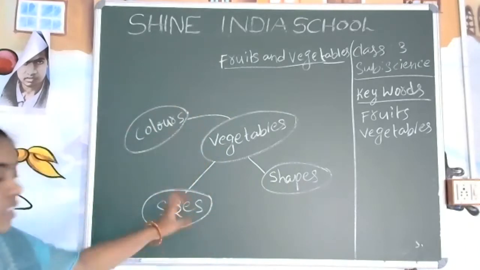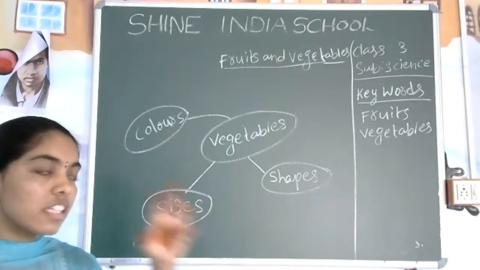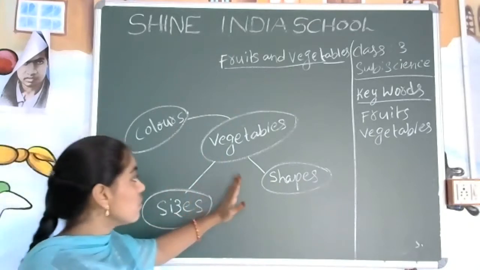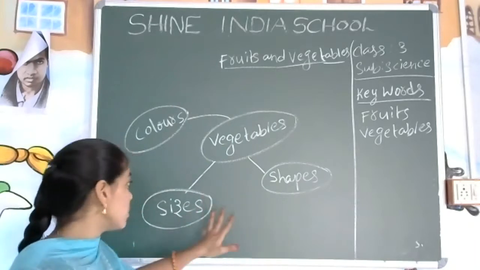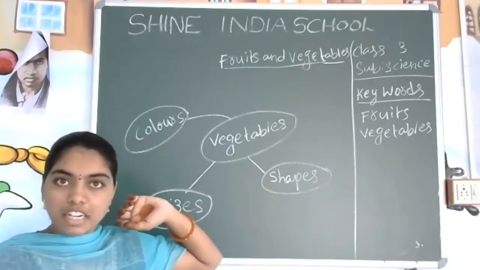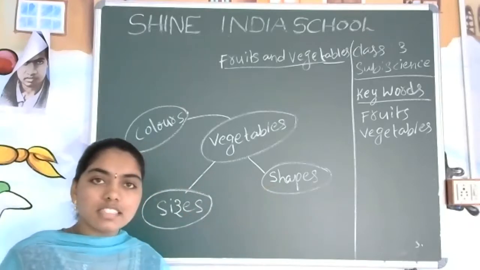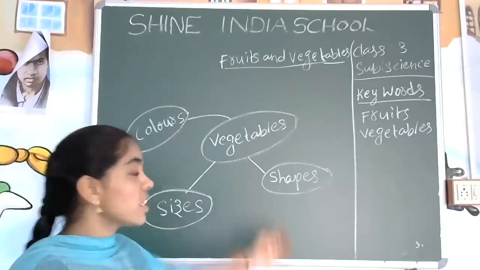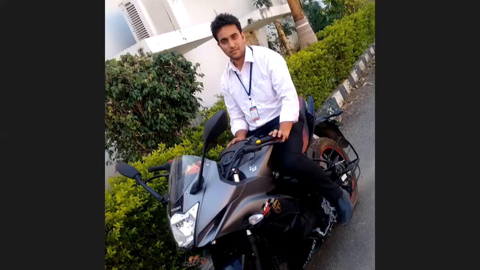See, now here we have concluded that if the seeds are there, those will come under fruits. Now here we have divided the vegetables into three parts: different sizes, different shapes, and different colors. Now coming to the shapes, can you identify some of the shapes you have seen in vegetables?